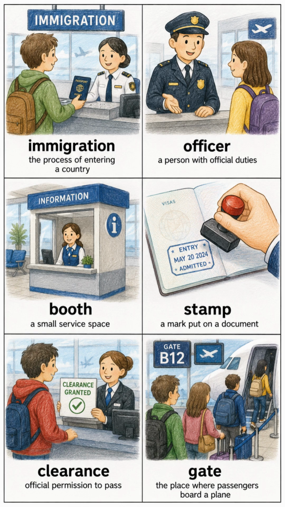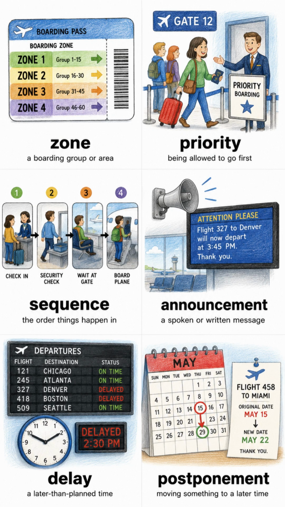Gate, the place where passengers board a plane. Zone, a boarding group or area. Priority, being allowed to go first. Sequence, the order things happen in. Announcement, a spoken or written message.